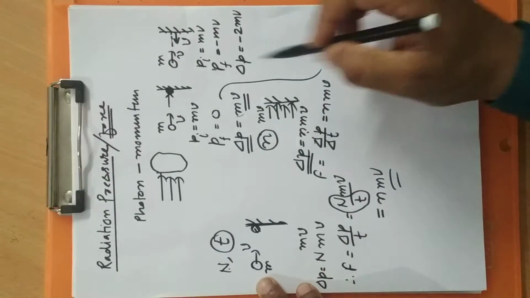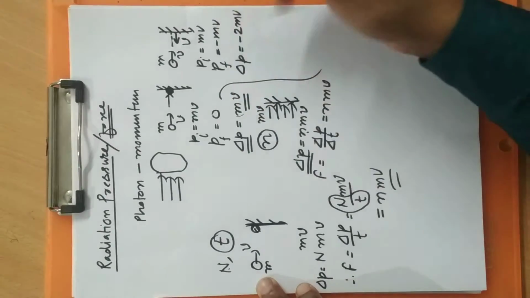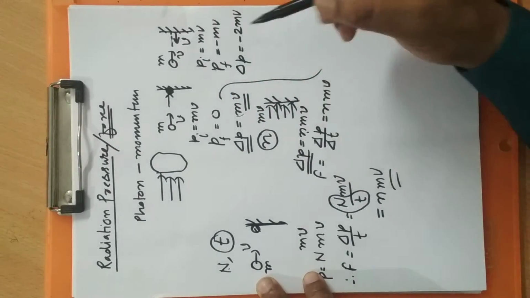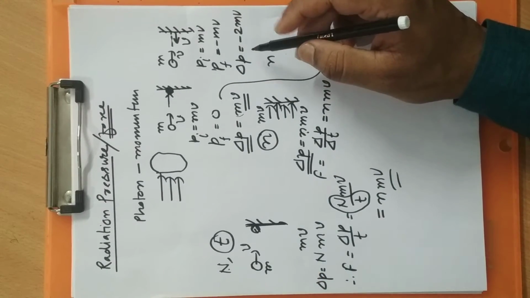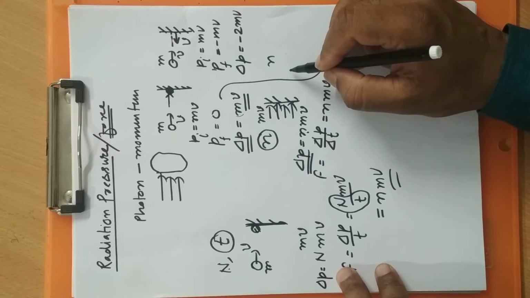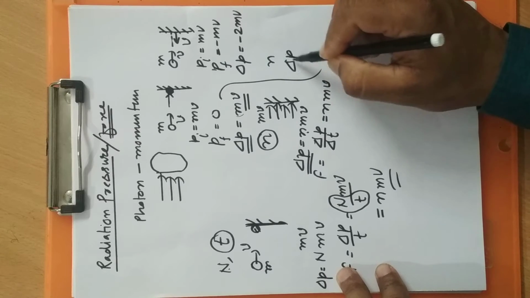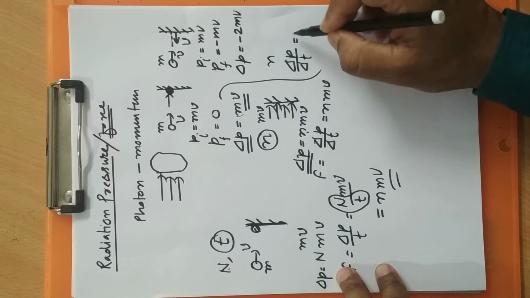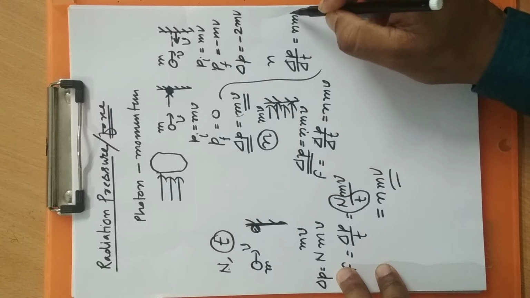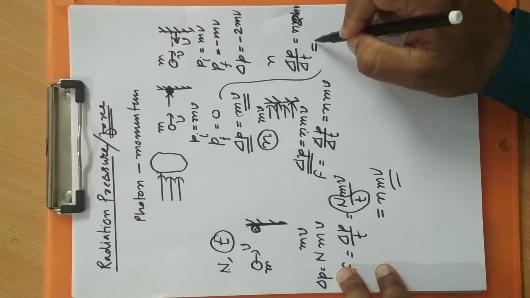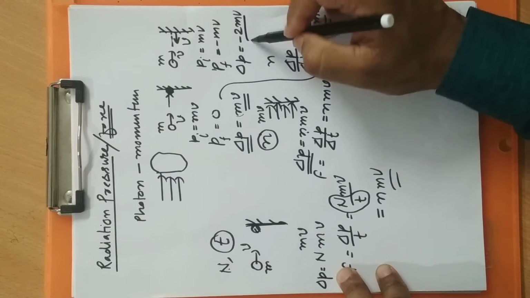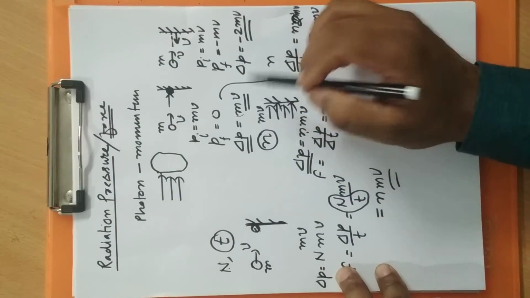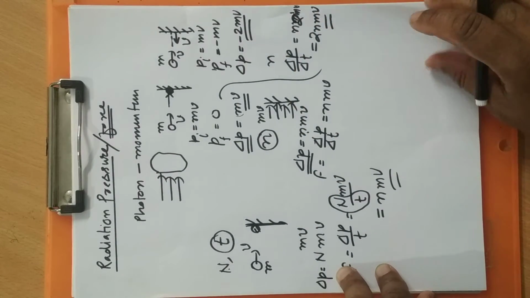In this situation, the ball is hitting and reflecting with the same magnitude of velocity in the opposite direction. So here also, if n balls are hitting the wall every second, the change in momentum every second will be n into twice mv, that is twice n mv. This is because here the change in momentum is twice mv, and in the first situation the change in momentum is mv.